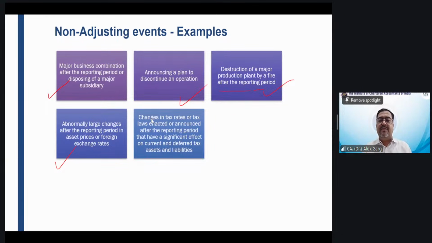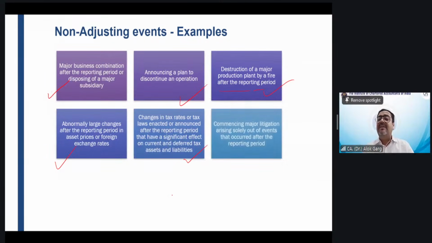Changes in tax rates or tax laws enacted or announced after reporting period that have a significant effect on current and deferred tax assets and liabilities, right? So basically, Madam Nirmala Sitharaman has announced a new tax rate after the reporting date. So that will be considered as a non-adjusting event. Commencing major litigation arising solely out of events that occurred after the reporting date. So a litigation was started on 5th April, right? So this major litigation was started after the reporting period. In this case, my dear friends, it has to be considered as a non-adjusting event.